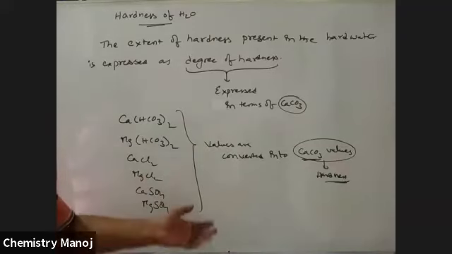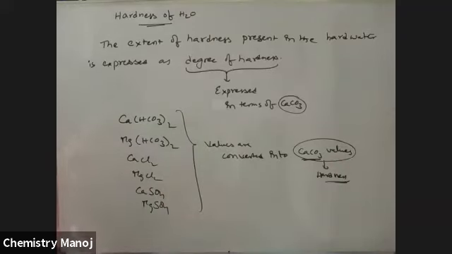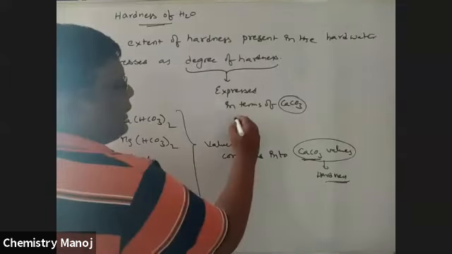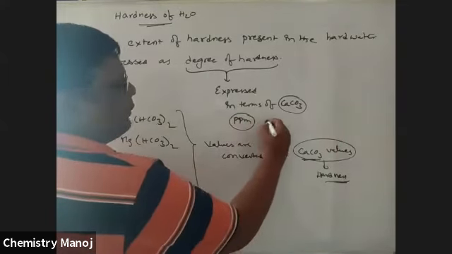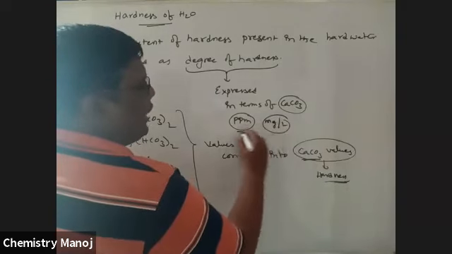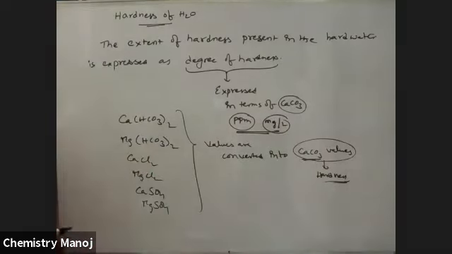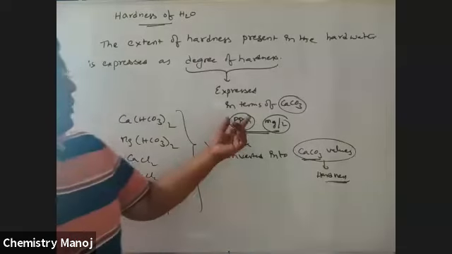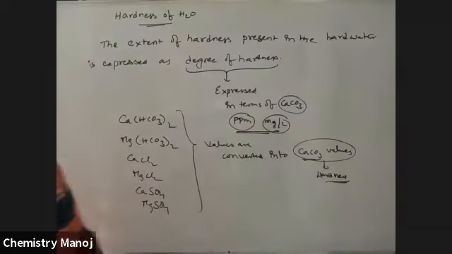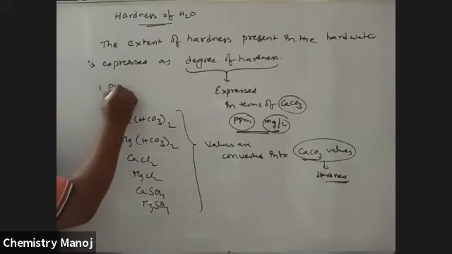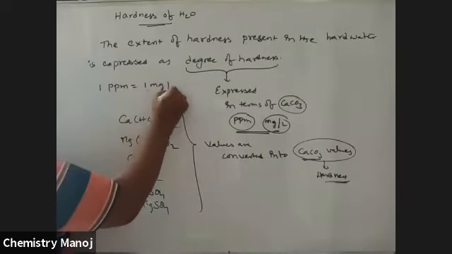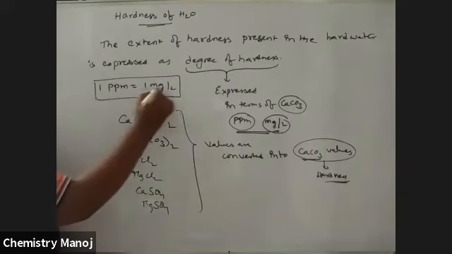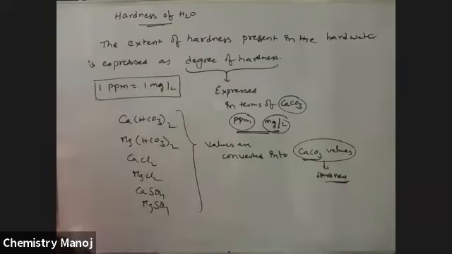In which unit is this hardness expressed? Hardness is expressed in ppm, parts per million, and milligrams per liter. There are two units to express the hardness of water: parts per million or milligram per liter. 1 ppm is equal to 1 milligram per liter. Parts per million means the number of parts of CaCO3 present in a million parts of water.